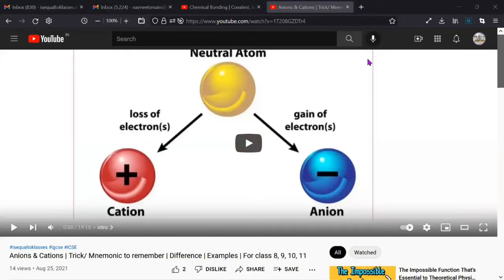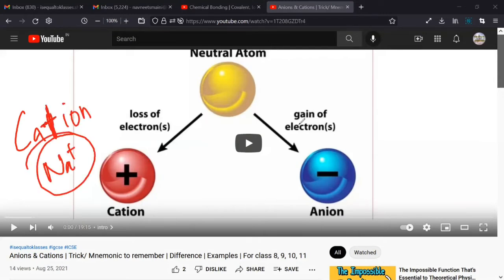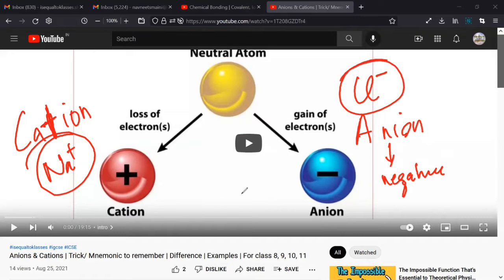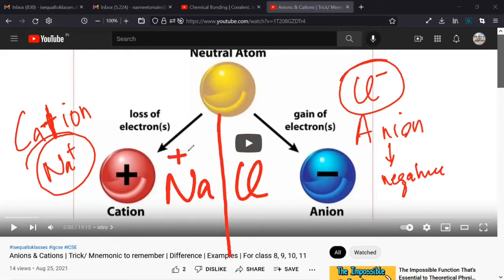Mr. Satya, do we remember what is anion and cation, or have we forgotten? Yes, sir. If you remember, we had made a mnemonic also that a cation has a positive charge. So, Na plus would be a cation, and an anion has a negative charge. So, Cl minus would be an anion. Do you remember? Yes, sir. And what I'm trying to explain now is that if we have NaCl, most of the ionic compounds will have the first part positive and the second part negative. Do we have any doubt till here?